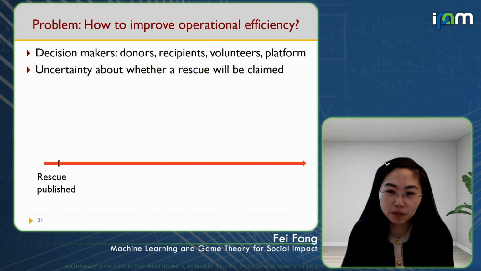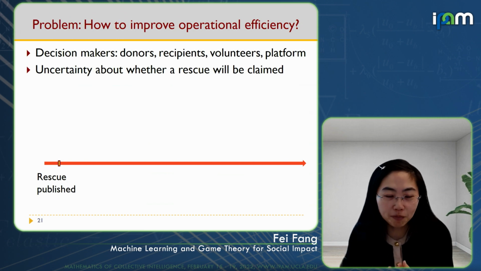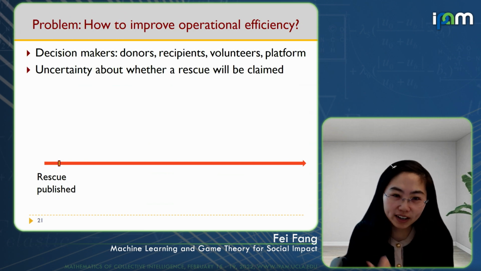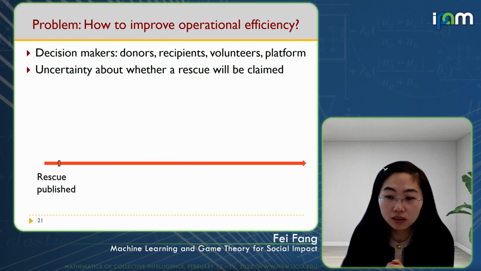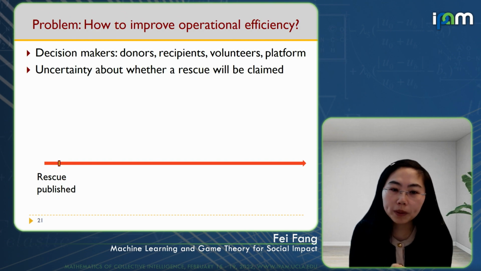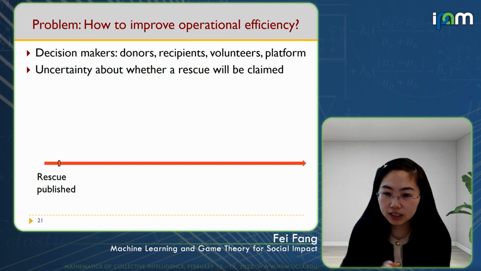And in this problem, it's not a defender-attacker game. We try to see how AI can help. After talking to the CEOs of the platform, we learned that one pain point is that they are uncertain whether or not a rescue will be claimed by a volunteer, because if it is not claimed, the food would go to waste.